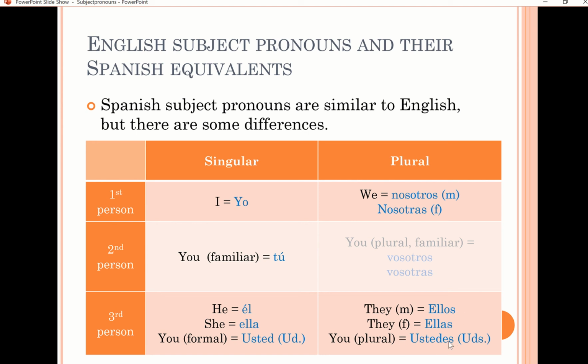And finally, we have ustedes. What is ustedes? Ustedes is the plural of usted. Usted is if you're talking to just one person and you want to be formal. But if you're talking to at least two people, more people, and you want to be formal, then in that case, you use ustedes. So essentially, there is no difference in meaning between vosotros and ustedes. It is exactly the same. The difference is the formality and the conjugations, okay? But the meaning is exactly the same.